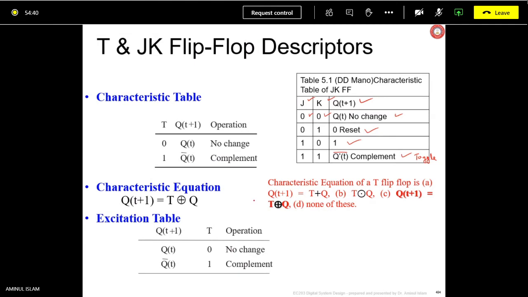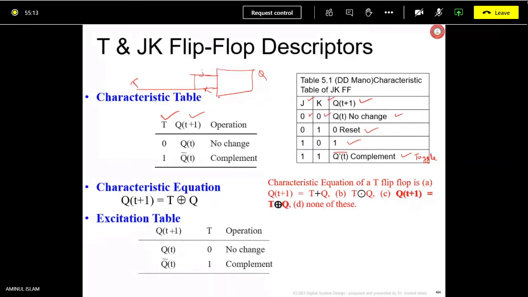It is vice versa. And for the T flip-flop, T is the input. The J and K terminals are both tied together and given the name T. Suppose this is Q, this is J, this is K; if you tie these two together and give the name T, this is a T flip-flop.